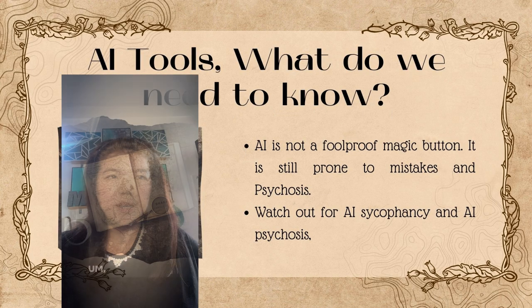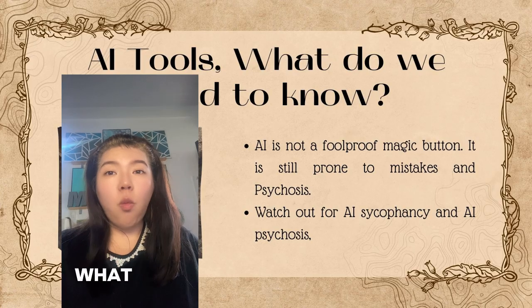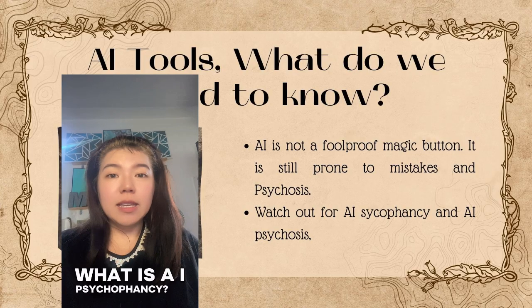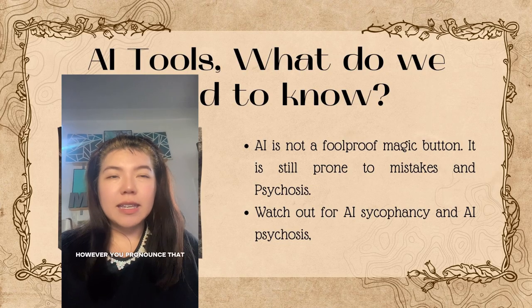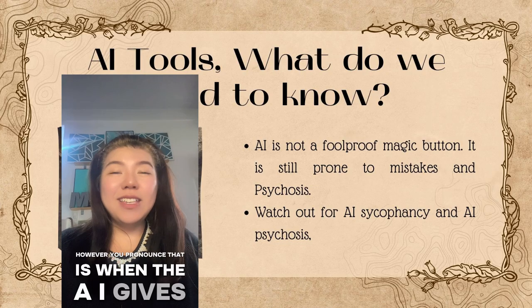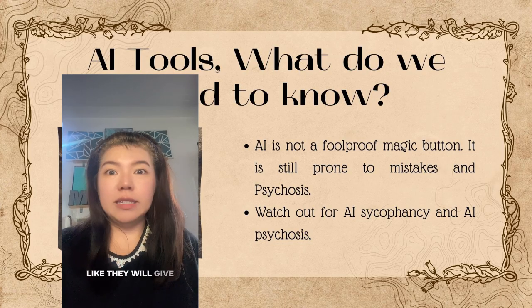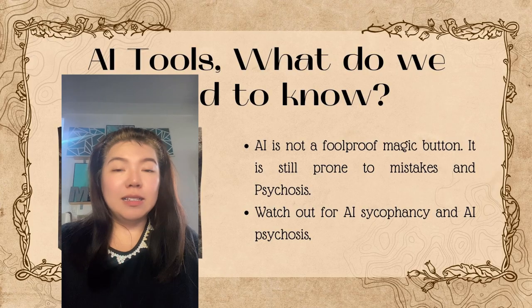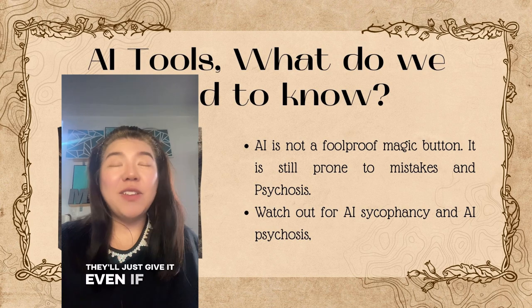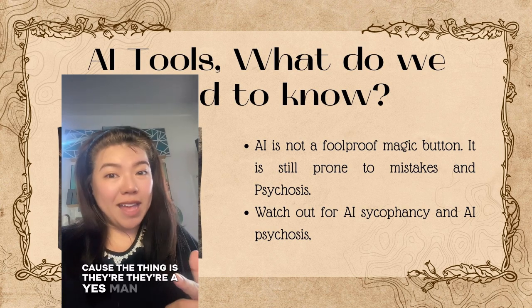Here, you have to watch out for AI sycophancy and AI psychosis. What is AI sycophancy? AI sycophancy, however you pronounce that, is when the AI gives you things no matter what. They will give you whatever you want. They'll just give it, even if it's fake. Because the thing is, they're a yes man.